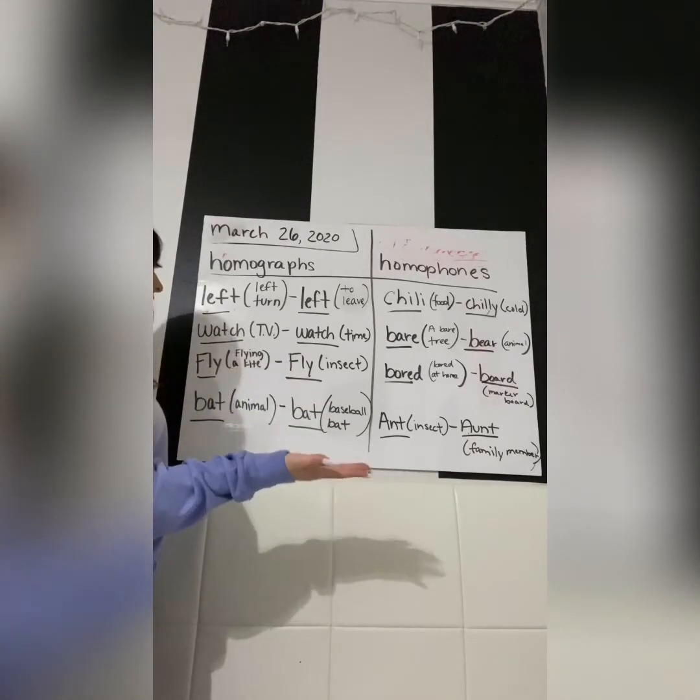Another example of a homograph is fly. You could use fly, F-L-Y, as you're flying a kite, or you could use fly as in the insect, a fly. Another example of a homograph is bat. You could use bat as the animal, or you could use bat as a baseball bat.